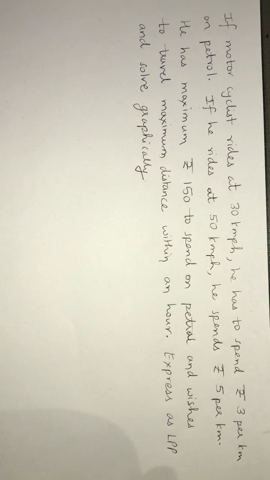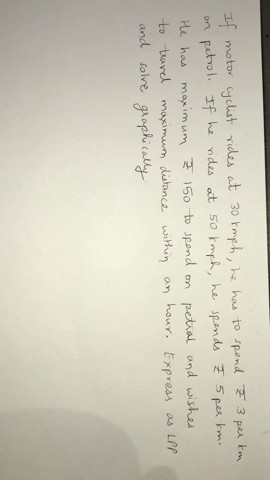There are two constraints. It is the time constraint and the money constraint. If he is riding slowly at 30 kilometers per hour and spending 3 rupees per kilometer on petrol, the money will be saved but the time will run out. If he is riding faster at 50 kilometers per hour, the petrol money will run out but the time will be saved.